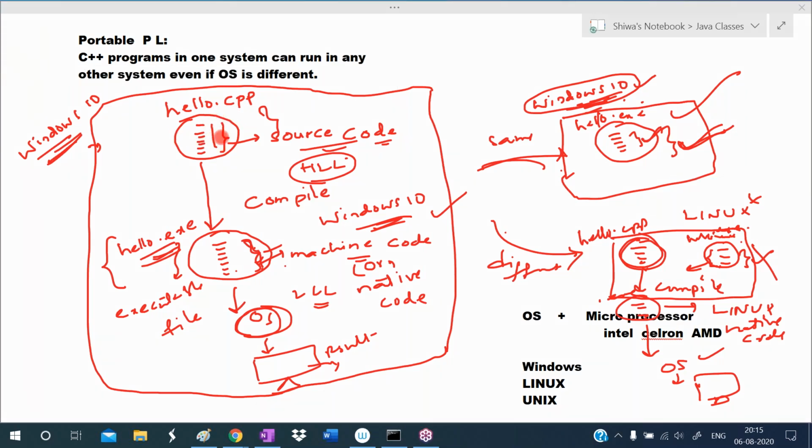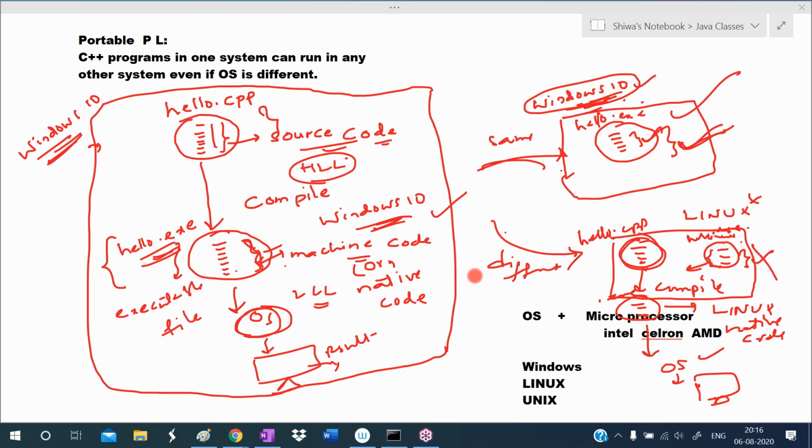Here the hello.cpp file, after compilation, generates the exe file. This exe file contains machine code according to the operating system that generates it. This computer has Windows 10, so Windows 10's machine code is generated here. If you want to run this C++ application in another system with the same operating system, simply take this exe file and place it in that system. Now you can run, because this has Windows 10 native code, which can be understood by Windows 10.